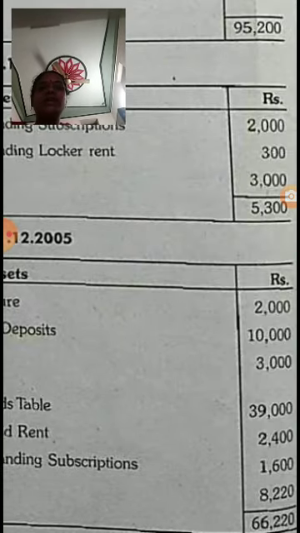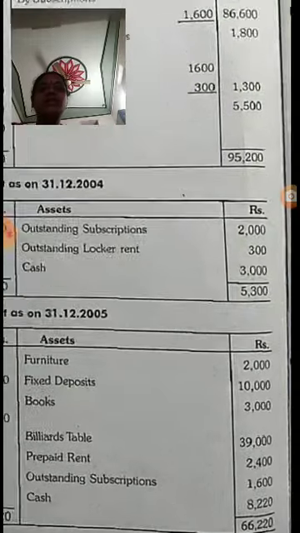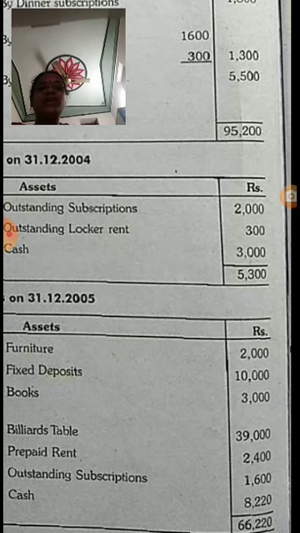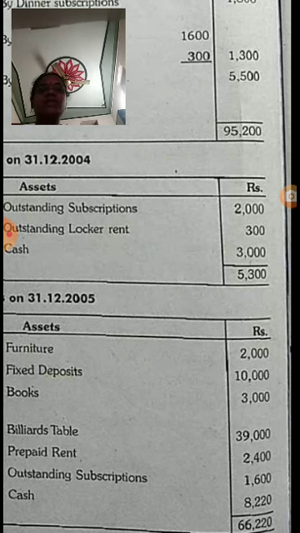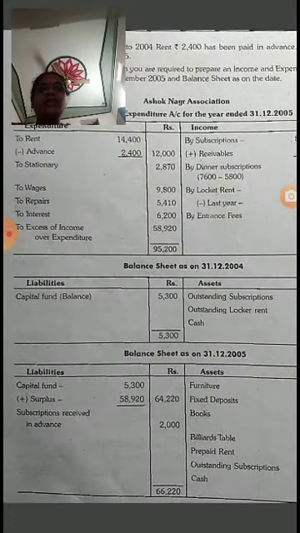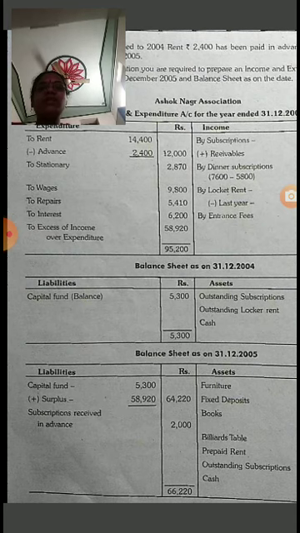Now assets side, furniture is 2,000. Now fixed deposits, that is 10,000. Books is 3,000. Billiard table 39,000. Prepaid rent, that is 2,400. Outstanding subscription 1,600. Cash 8,220. The total is 66,220. So here this is the problem, Ashok Nagar Association.